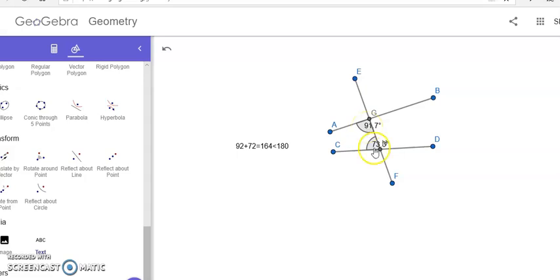I have added these two angles. I took 91.7 degrees as 92 degrees and 73.3 degrees as 72 degrees. Yes, the sum of these two angles becomes 164 degrees and it is less than 180 degrees, means it is less than two right angles.